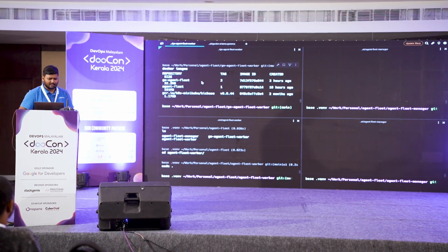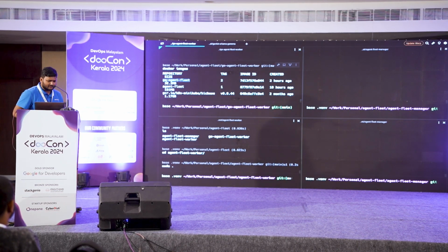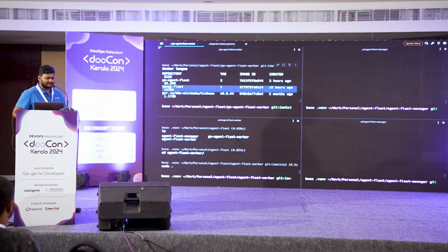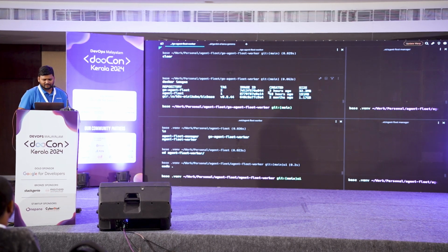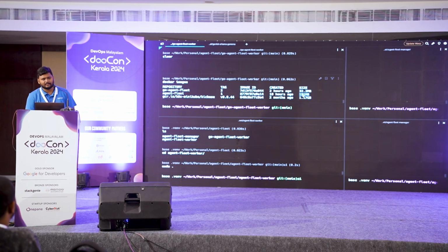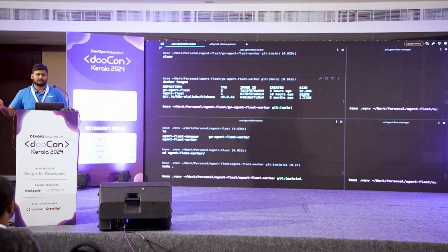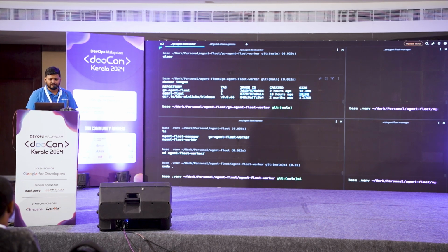So if you see, there's a Go agent fleet, and then there's the agent fleet worker. I have missed the word worker here. And if you see their sizes, right, the Go agent fleet worker is just 32 MB, while the Python one is 191 whopping MBs. Right, so obviously it's a much leaner and quicker choice to use Golang, and considering Golang is using Genkit, agent fleet in Python is not.